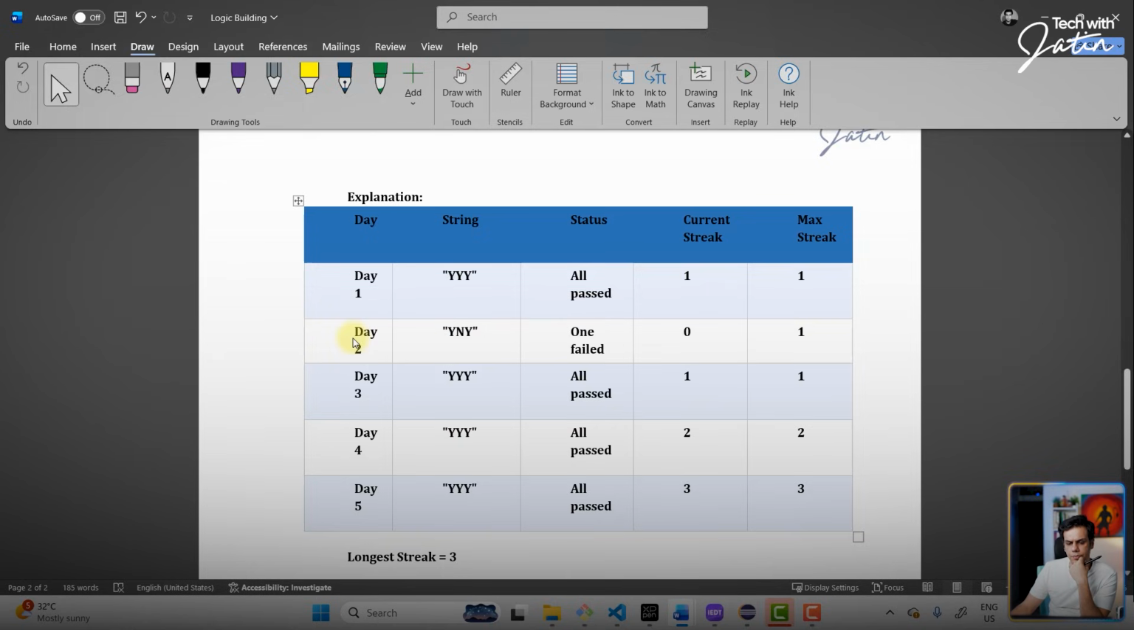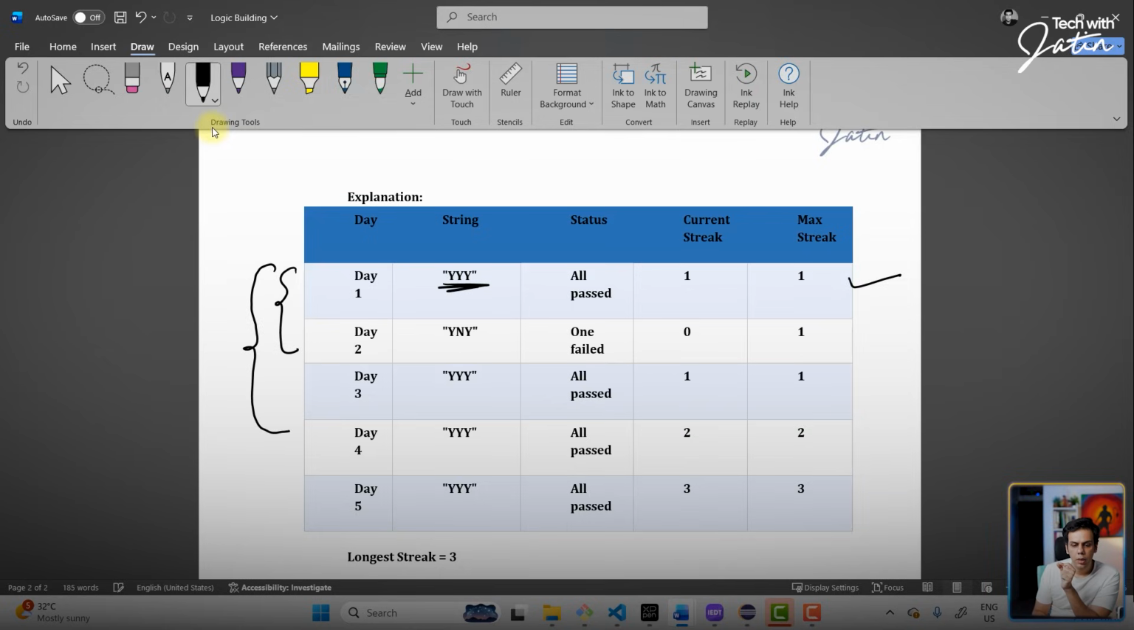When I say day 2, okay, we have y and y. 1 failed. The moment there is 1 n popping up, the current streak is going to be reset to 0. But the maximum streak is still 1, meaning if there were only 2 days, okay, in the list, the maximum streak was only here, meaning over here, all the 3 services were up and running. If I still combine day 1, day 2, day 3, observe carefully, y.